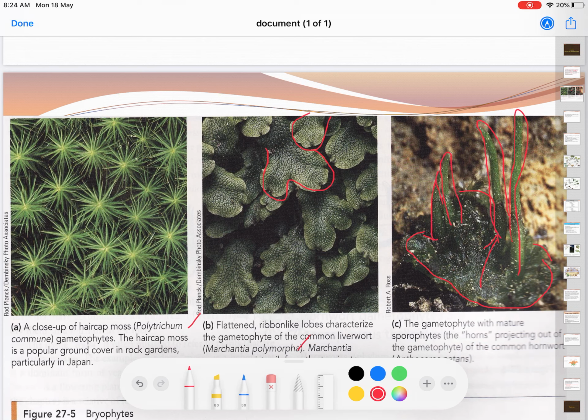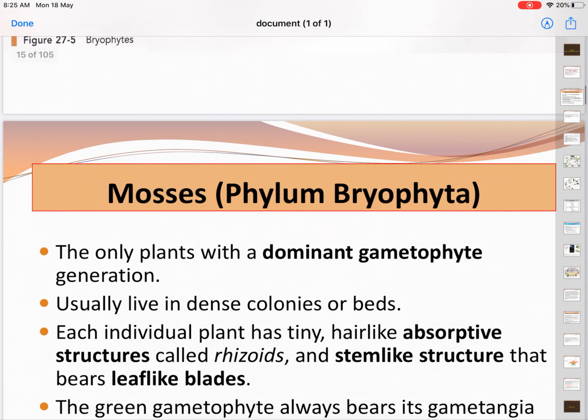They form a horn structure, that's why this group is known as hornwort. So the gametophyte supplies the food for the sporophyte. That's why for bryophytes, the gametophyte is the dominant life stage of this group.